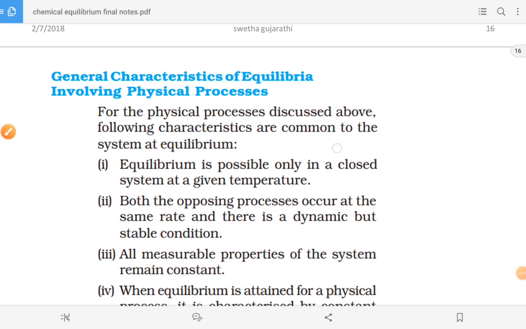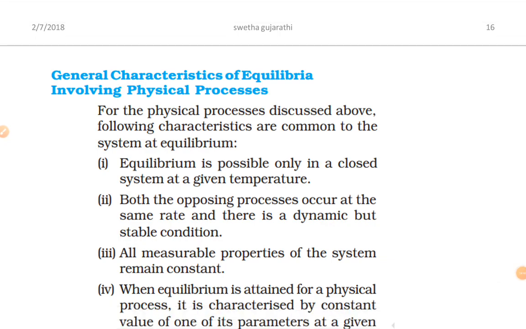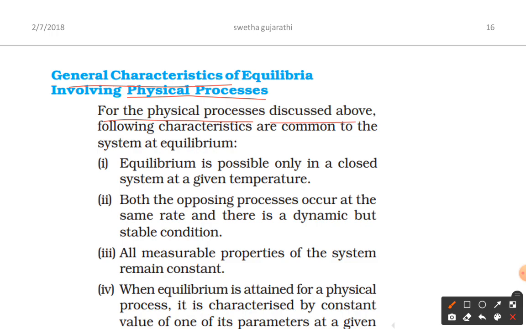Here we have the general characteristic properties of physical equilibrium. We are discussing physical processes only. So what are the properties? For the physical processes discussed above, the following characteristics are common to the system at equilibrium. The system means the one under our observation. Now, equilibrium is possible only in a closed system at a given temperature. So when you talk about equilibrium, it should definitely be in a closed system only.